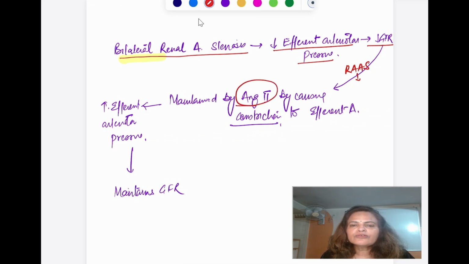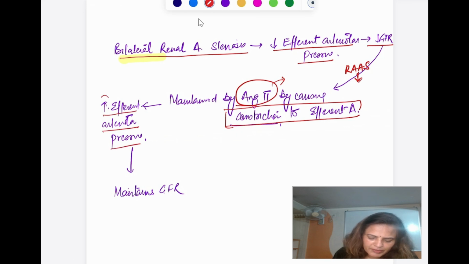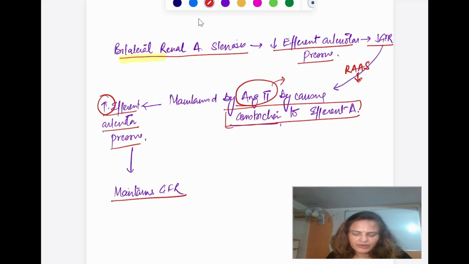Now what is the role of angiotensin 2? It causes the constriction of the efferent arteriole. So the pressure of the efferent arteriole is maintained by angiotensin 2, which comes from the RAAS system. Then the efferent arteriolar pressure will be increased, and this is going to maintain the GFR.